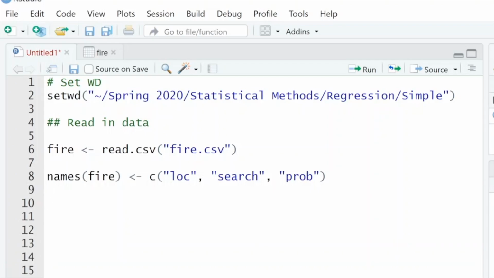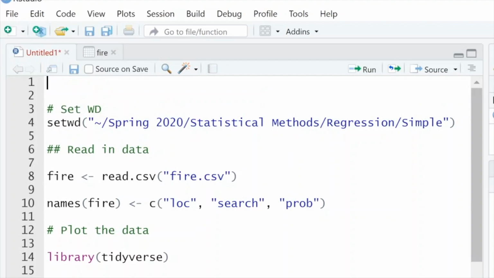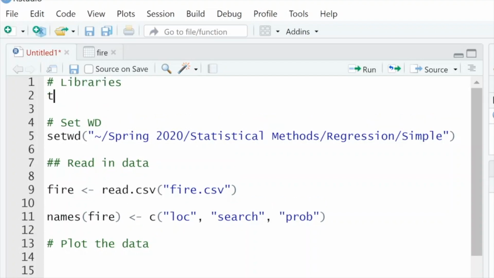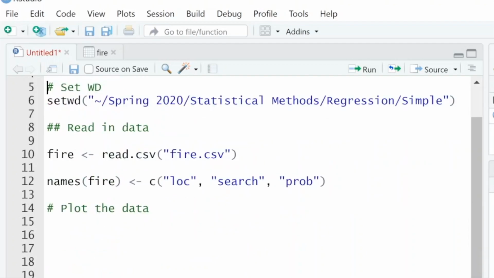Great. And then I want to plot the data. Here we go. So I'm going to use the library tidyverse. It's got the ggplot in it. And I already know what libraries I'm going to use, so I'm just going to do this. Very cool. Tidyverse library. And I also know that I'm going to need the ggfortify, right, for the residuals. So we'll run that too. And then we're all set.